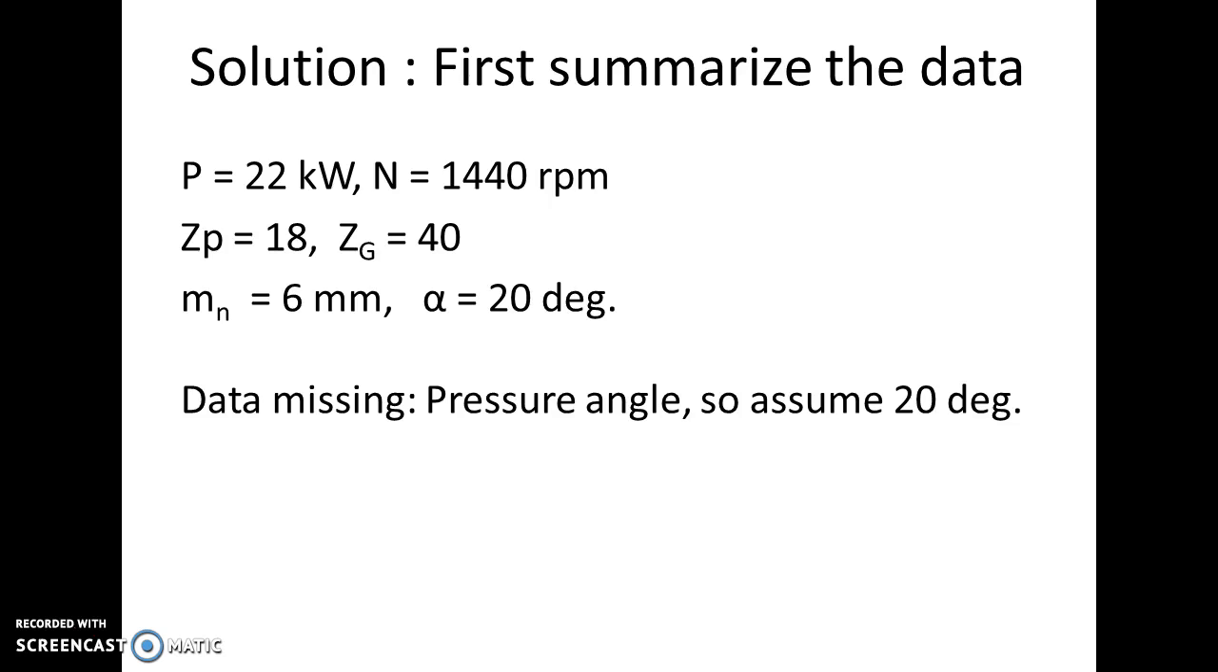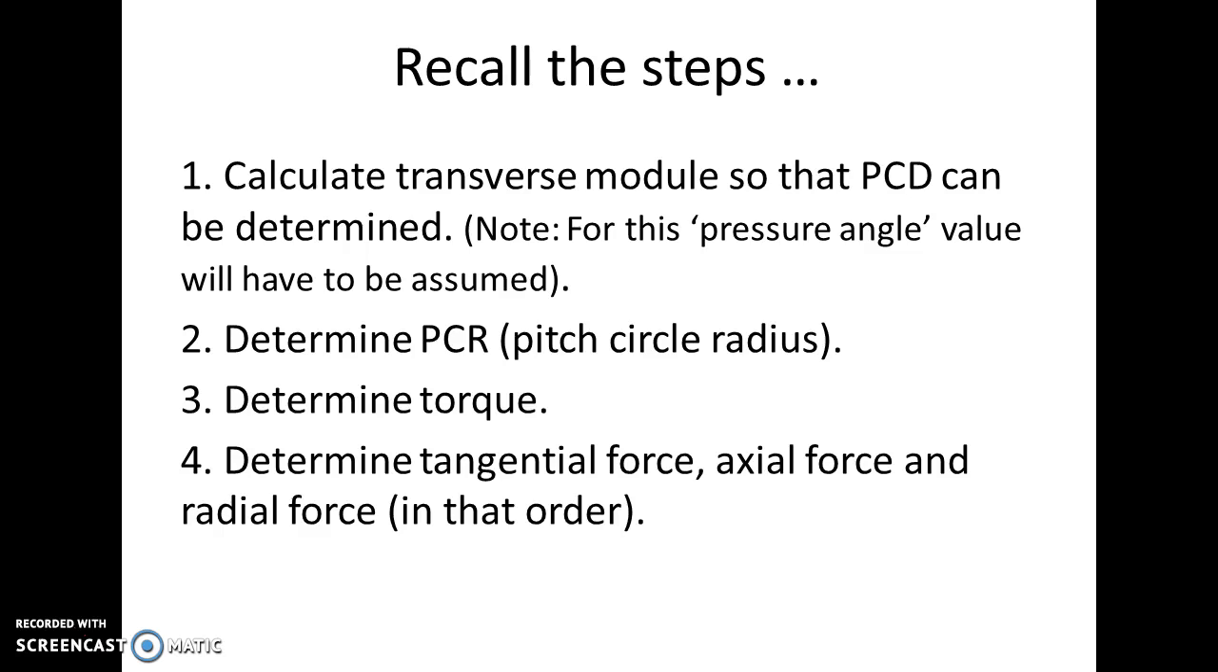Power P equal to 22 kilowatts, N is 1440 rpm, number of teeth on pinion and gear 18 and 40 respectively. Mn, which we use for denoting normal module, is 6 mm. Alpha is 20 degrees. Sorry, there's a typo here. It should be 23 degrees. Alpha, the helix angle, is 23 degrees. Now the data which is missing here is pressure angle. So we will assume 20 degrees. Calculate transverse module so that PCD can be determined.